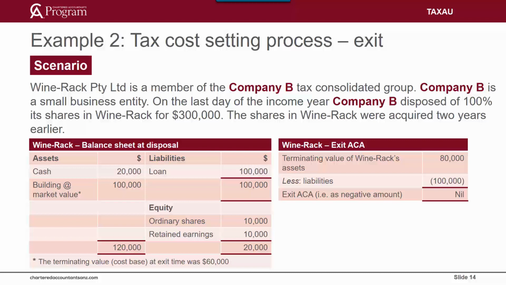WineRack therefore has an exit ACA amount of nil. That is, applying the 5-step process. Step 1, start with the terminating value of the assets, being the cash and the building, which equals $80,000. Step 2 and 3 are not relevant for this example. Step 4, subtract the liabilities of $100,000. This gives a negative amount of $20,000. Therefore, the ACA under Step 5 is taken to be nil.